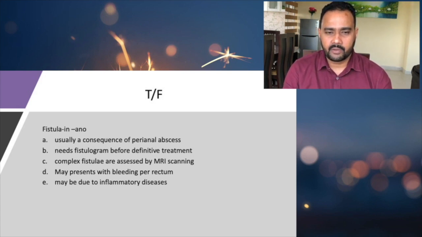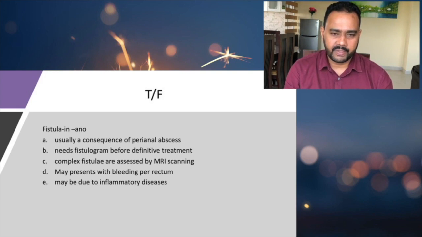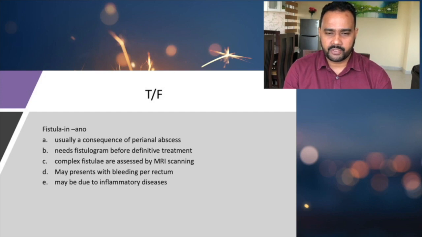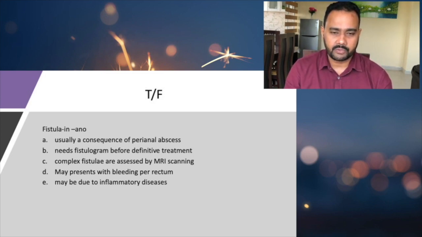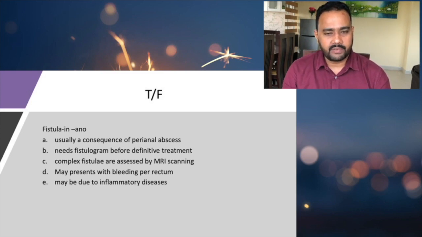Fistula in ano is usually a consequence of perianal abscess, true or false. It needs fistulogram before definitive treatment, whether it is true or false. Whether the complex fistulae are assessed by MRI scanning and may present with bleeding per rectum. Whether fistula in ano can present with bleeding per rectum, yes, true or false. Or may be due to inflammatory diseases, fistula in ano. So that is what we need to discuss.